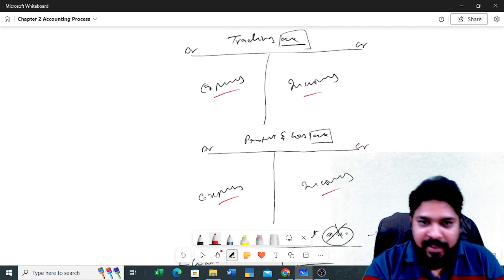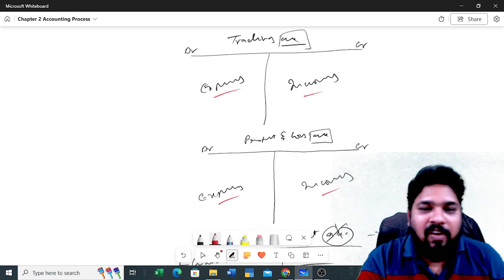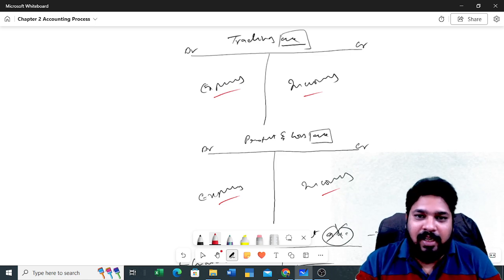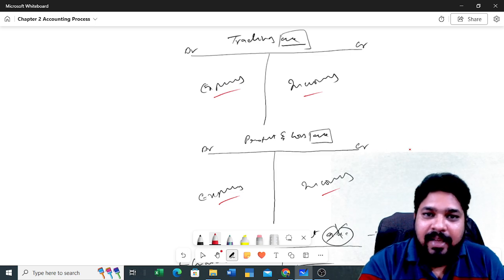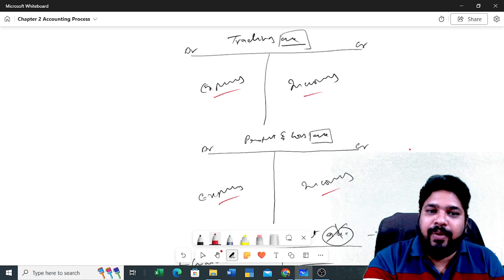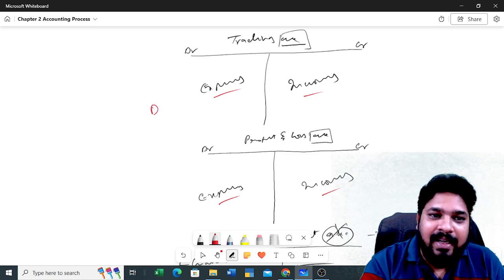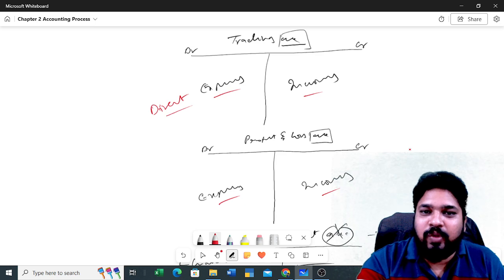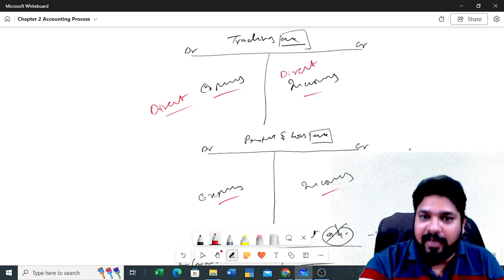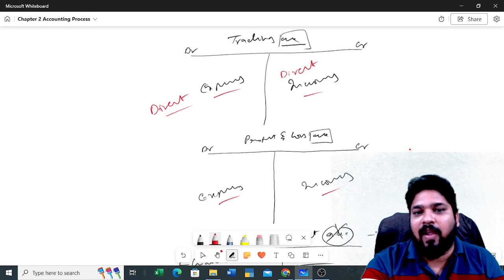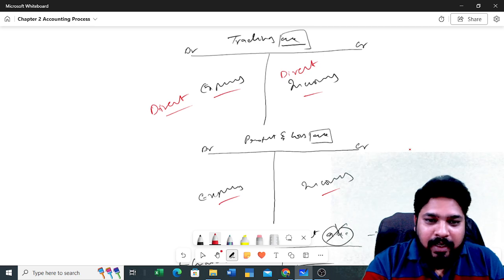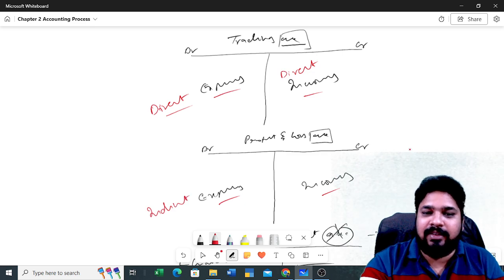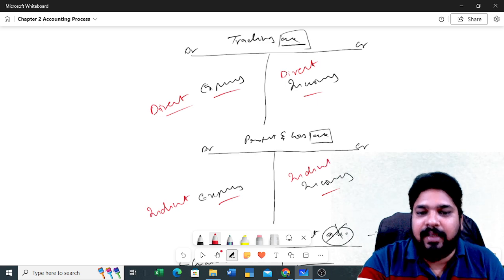Yes, definitely you have some reasons. For anything you do in accounts, there will definitely be a reason behind it. You need to identify that reason. That is the concept you are learning. In the trading account, you call these expenses direct expenses, and these incomes direct incomes. In the profit and loss account, these are indirect expenses and indirect incomes.